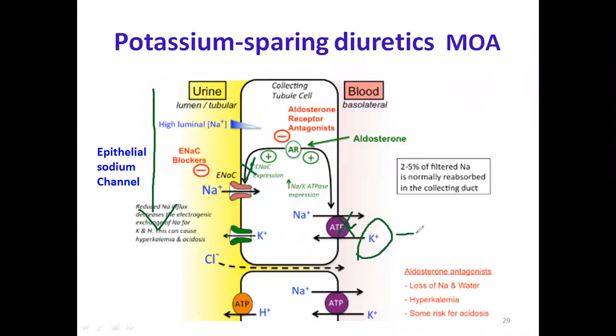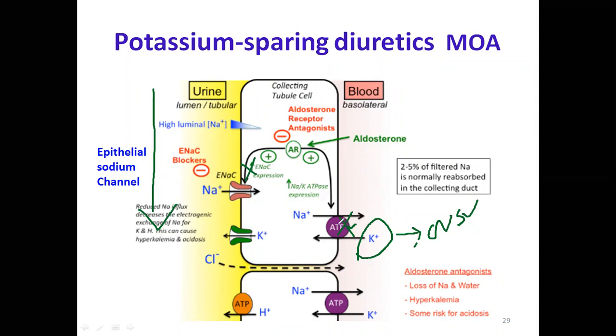Why? Because potassium has a direct effect on the cardiovascular system. In a heart failure patient, potassium loss will be there. If potassium is retained, the heart will function well. When you are blocking ENaC, the epithelial sodium channel, sodium will not be reabsorbed.